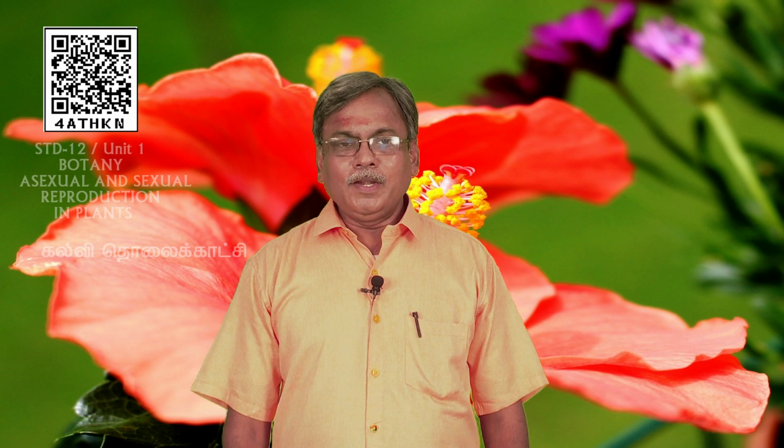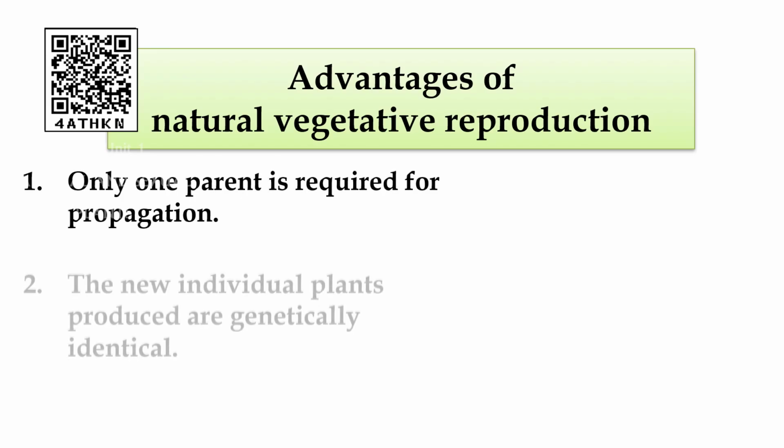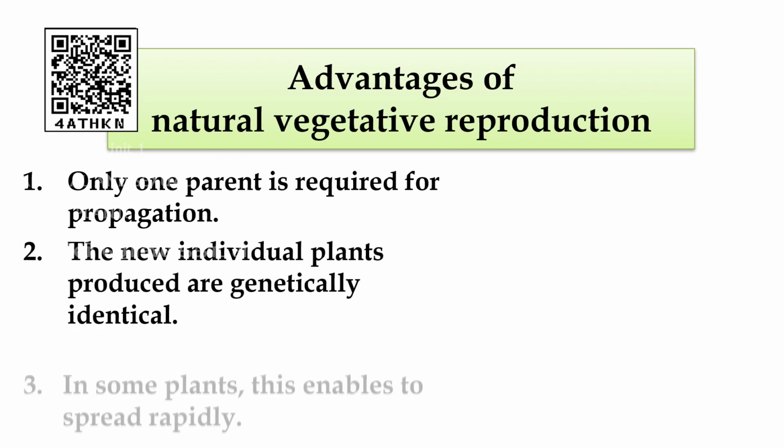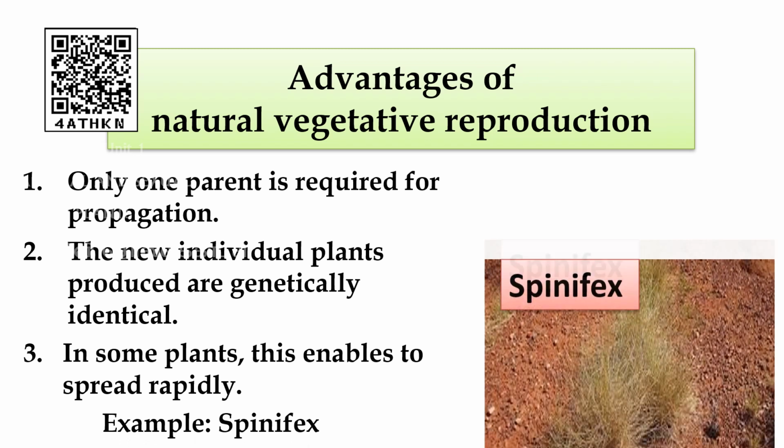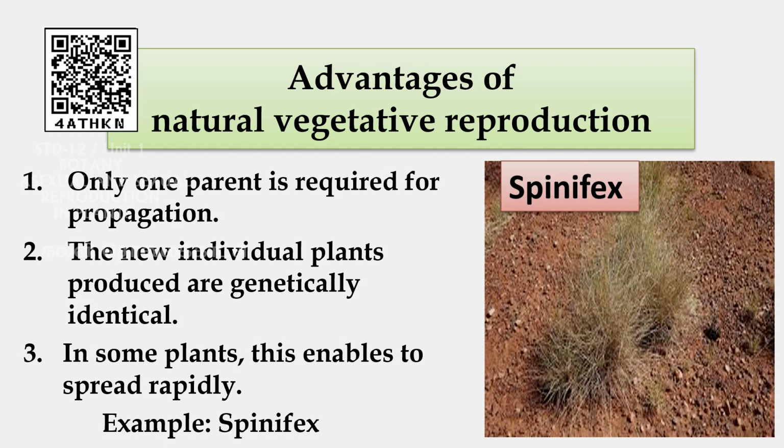Before we go to artificial vegetative reproduction, let us first finish the advantages of natural vegetative reproduction, students. Only one parent is required for propagation, that is one of the advantages. Second advantage is the new individual plants produced are genetically identical.